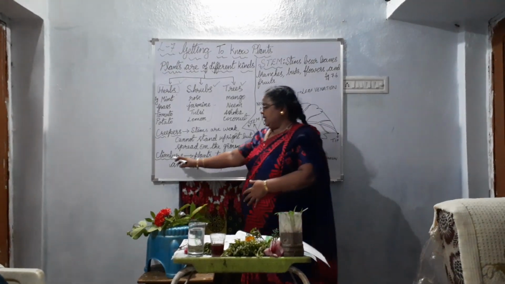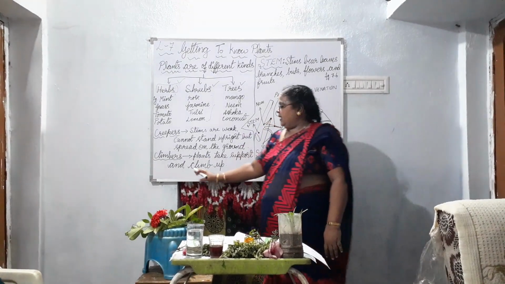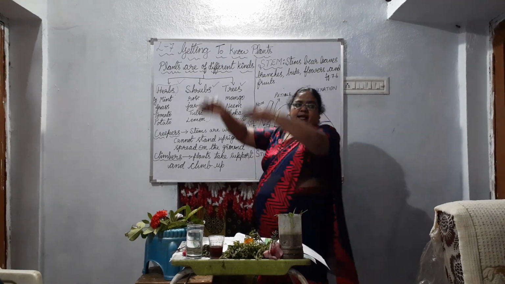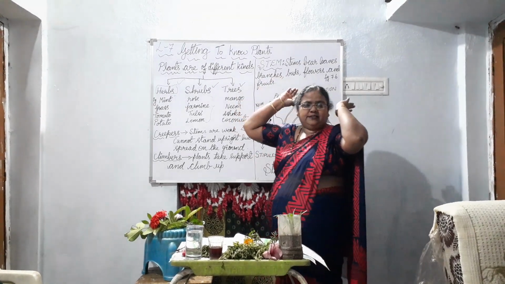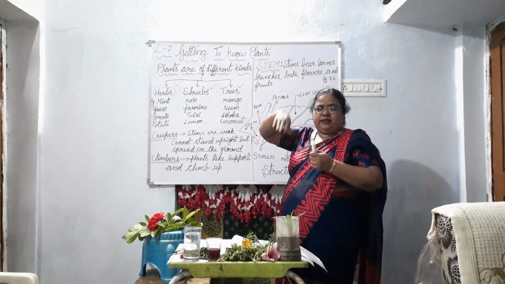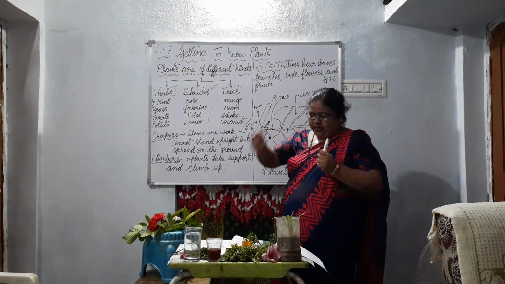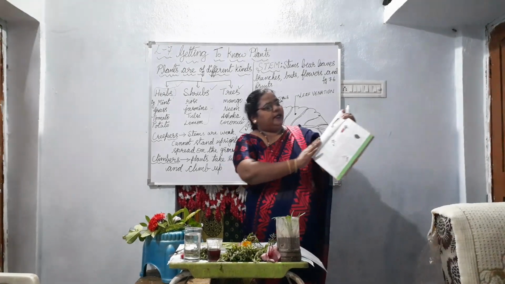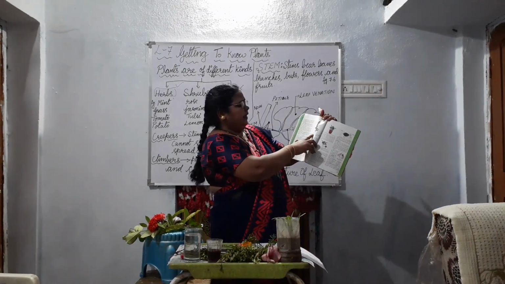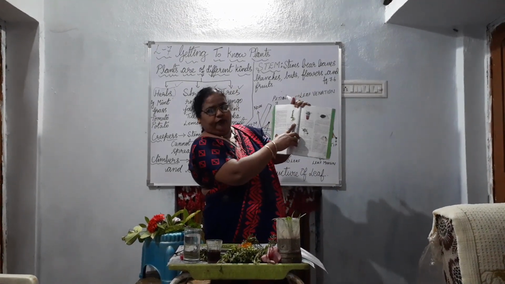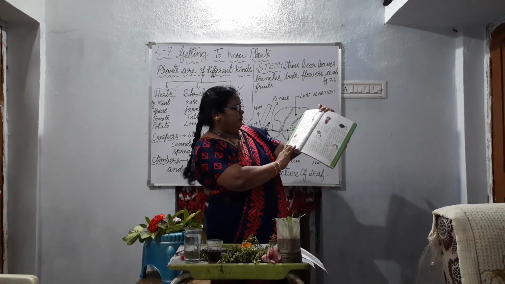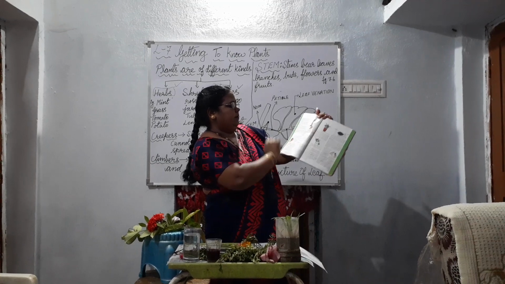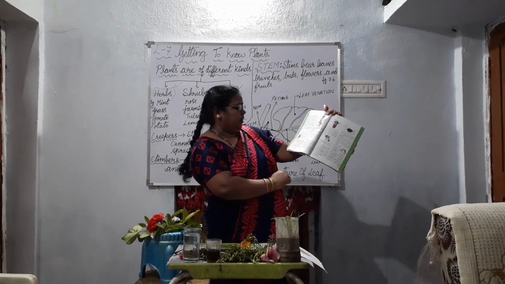Then what about climbers? Climbers are plants that take support and climb up. Example, money plant. You might have it in the house. You see here some climber plants in figure 7.4, page number 54. These are the climbers. Okay.